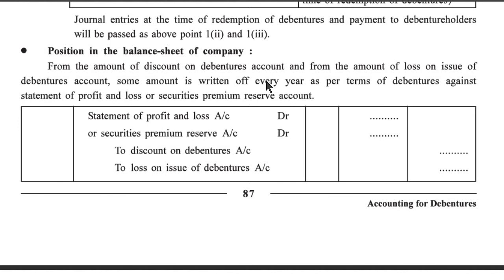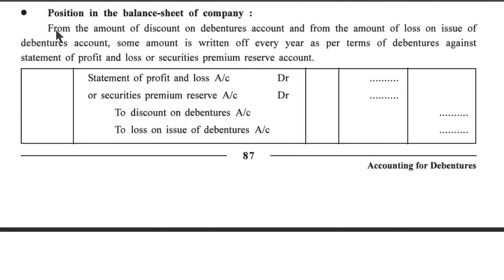Position in the balance sheet of the company. From the amount of discount on debentures account and from the amount of loss on issue of debentures account, some amount is written off every year as per terms of debentures against statement of profit and loss or security premium reserve account. Statement of profit and loss account debit or security premium reserve account debit, to discount on debenture account, to loss on issue of debenture account.